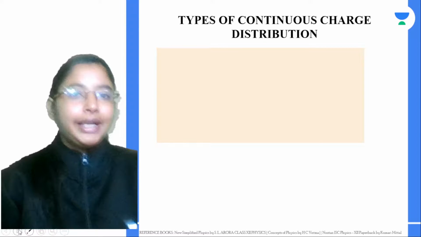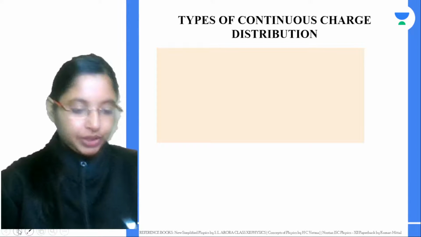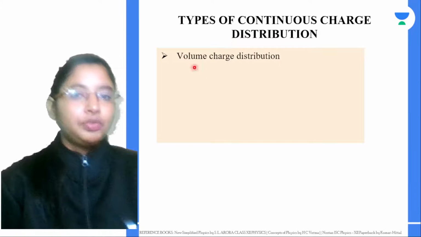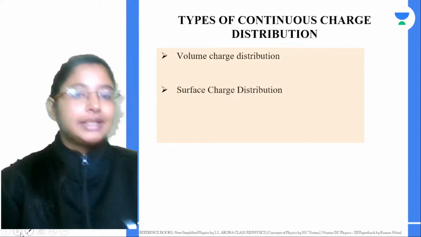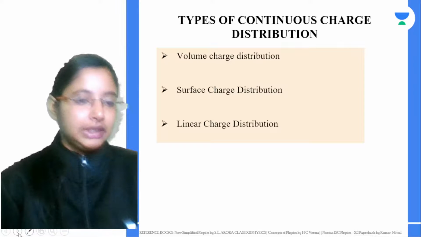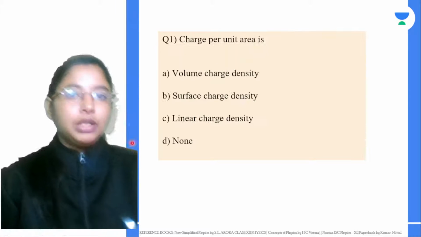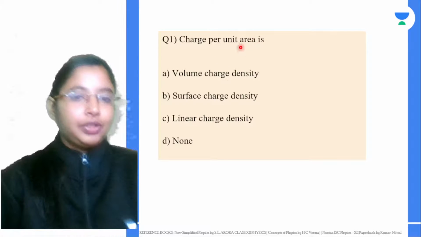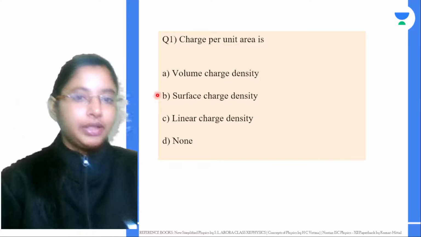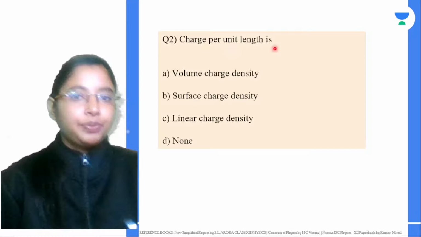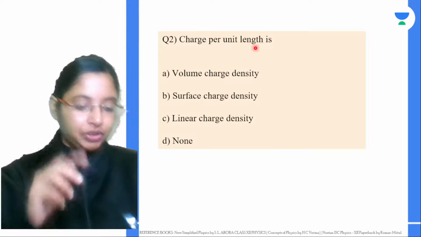Now there are three types of continuous charge distribution. One is volume charge distribution, another one is surface charge distribution, another is linear charge distribution. When you're talking about charge per unit area, then you're talking about surface charge distribution. Then charge per unit length, that is one dimensional, in a wire.